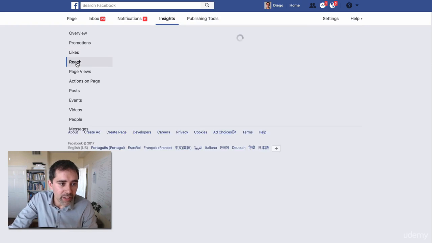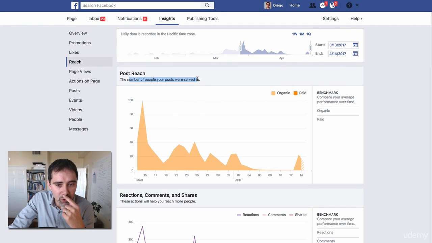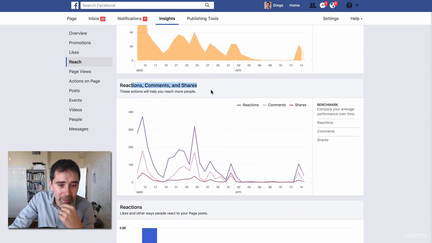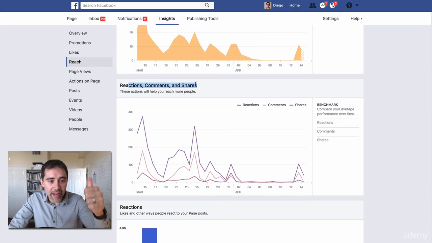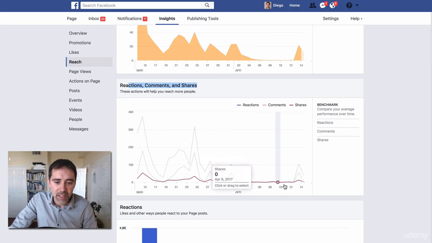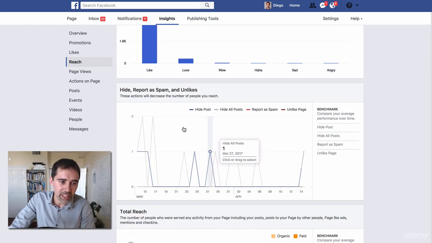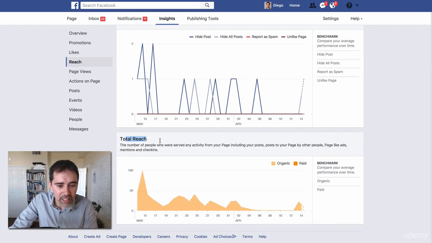So let's move to the next one, which is reach. Here we have the number of people we served, organic and paid, their reactions, comments, and shares. This basically is engagement. Reactions, comments, and shares are engagements. So you see here, you have the reactions like, love, wow, sad, or angry. So how many of these you got in the specific period of time. Here you can see the reach and total likes over time.